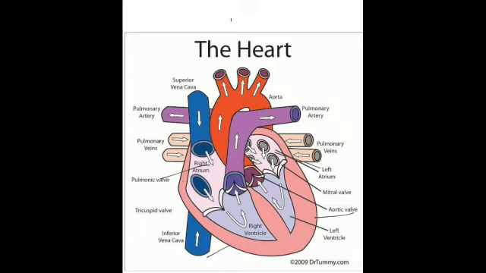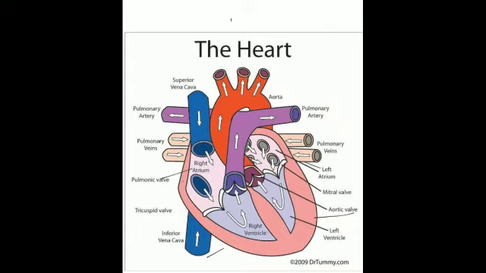So the left side of the heart, that is the left atrium and the left ventricle, contains oxygenated blood, the blood which is containing oxygen. The right side of the heart contains deoxygenated blood, which is containing carbon dioxide, and the left side of the heart is separated from the right side by a partition wall which is known as the septum.